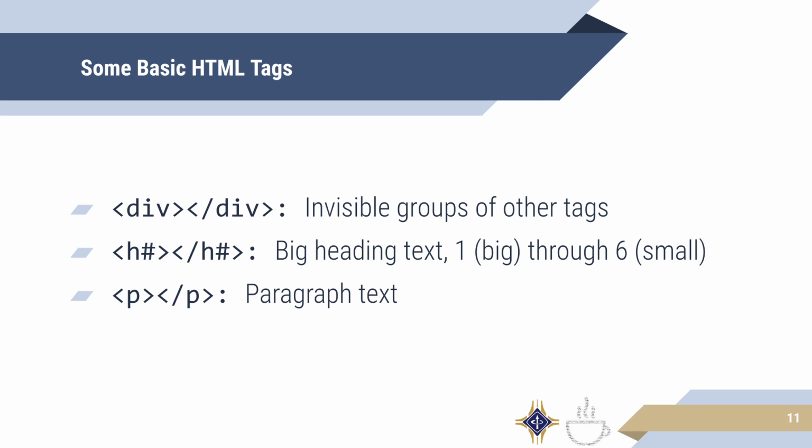At the very end, there'll be paragraph text. You typically put all of your text that you need in logical paragraphs inside of the p tag, a paragraph text tag. It is important to note that the p tag and the h tags by extension will add space above and below your paragraph, like a word processor. So it's really useful in case you have this huge wall of text and want to make sure it's easy to read. The p tag will add that space in for you automatically.